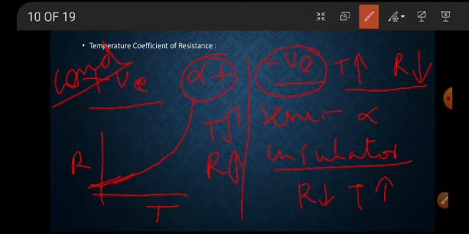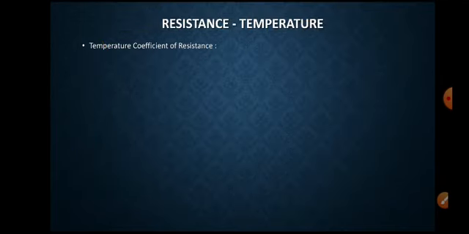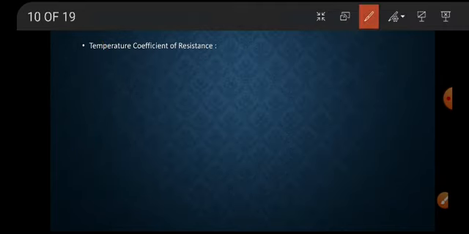Some insulators at room temperature change to conductors at high temperatures. Insulators have a negative alpha value. The value of the temperature coefficient of resistivity is negative and very small.